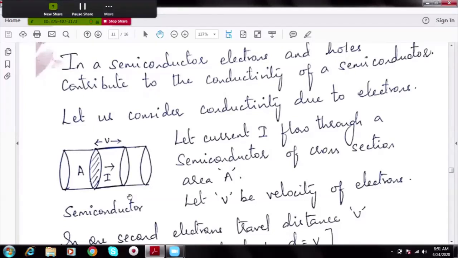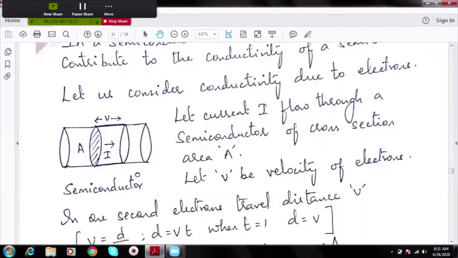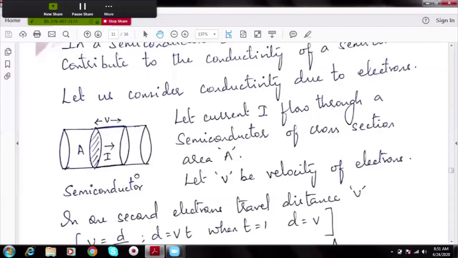Let A be the cross-sectional area of the semiconductor and let current I be flowing in a direction. Let V be the velocity of the electrons, because when I apply voltage, electrons are drifted. They start moving with some velocity, drift velocity. So let V be the velocity of electrons moving to the right side as shown in the diagram, and A is the cross-sectional area.